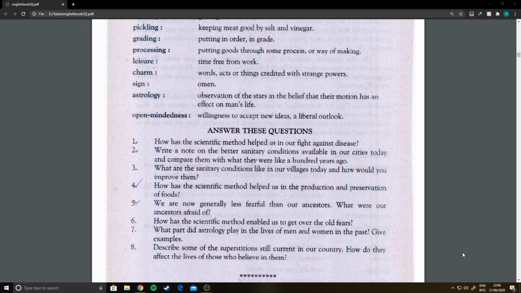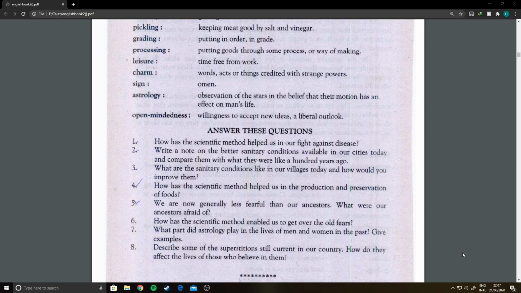Even today, the same conditions can be seen that were 100 or 200 years ago. Outdoor toilets are common. Dirty water flows in open drains. We can improve it by setting up a sanitation department. So you can also give other details that are in your observation in this connection.